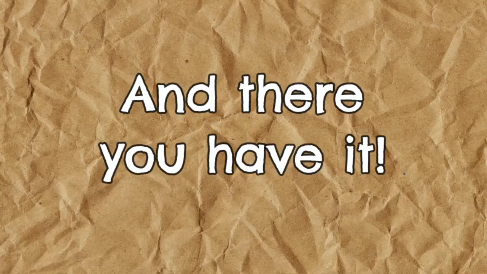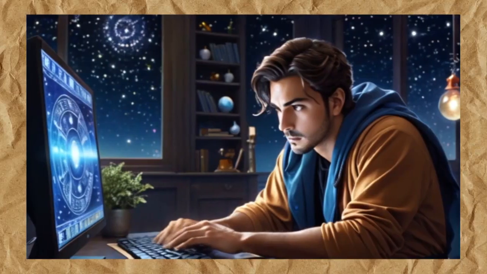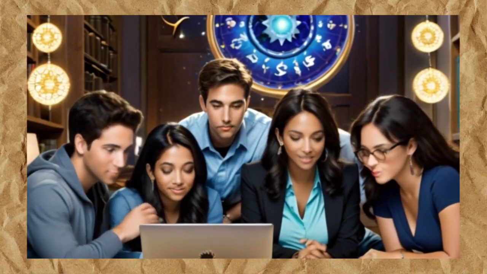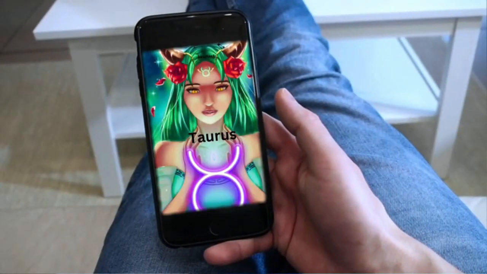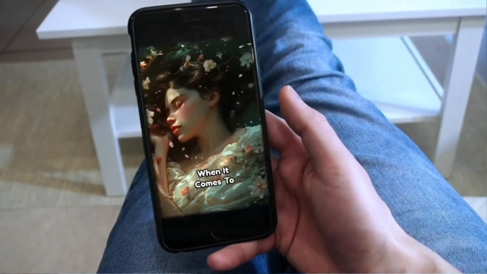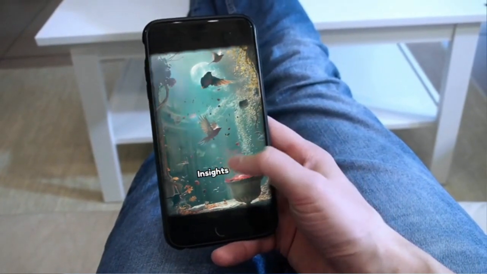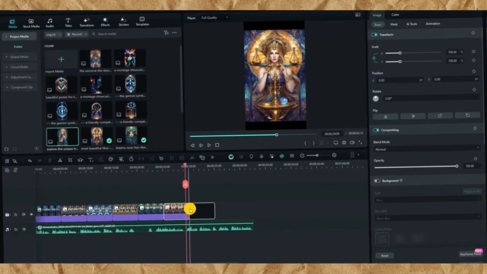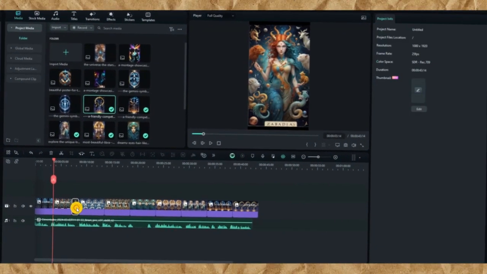And there you have it. In just a few easy steps, we can create fun and interesting videos about daily horoscopes that people will always love to watch. You can talk about love or anything else related to astrology. There are so many possibilities. So don't wait any longer. Start making your own horoscope videos today and help countless viewers see what the future holds. And believe me, your chances of getting viral are very high.